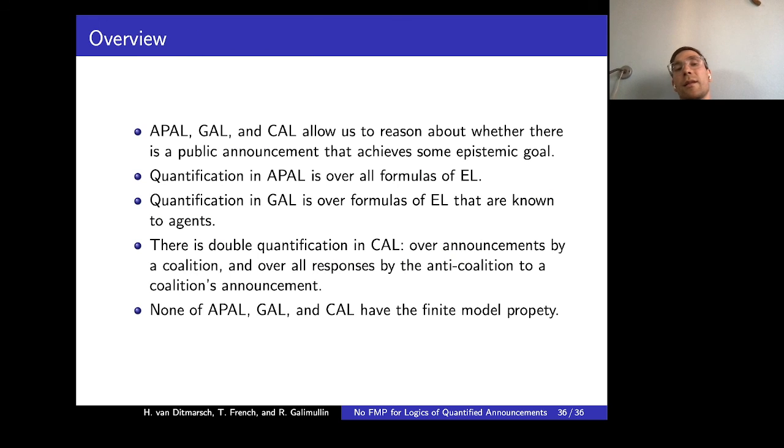So we considered three main logics of quantification over public announcements: APAL, which quantifies over all formulas of epistemic logic; GAL, which quantifies over all the formulas that are known to agents; and CAL, where there is a double quantification over announcements by the coalition and over the responses by the anti-coalition. And we showed that none of them actually have the finite model property.